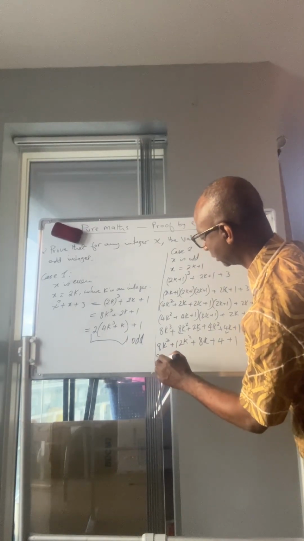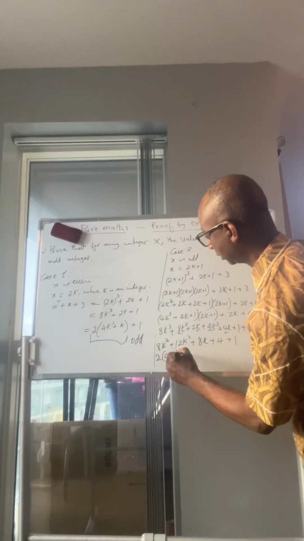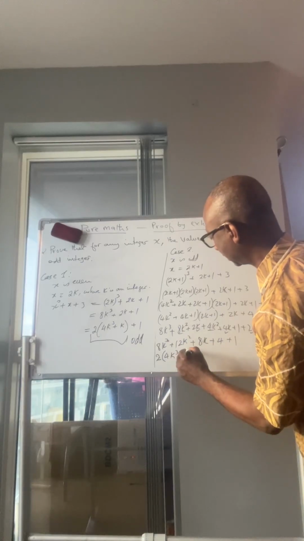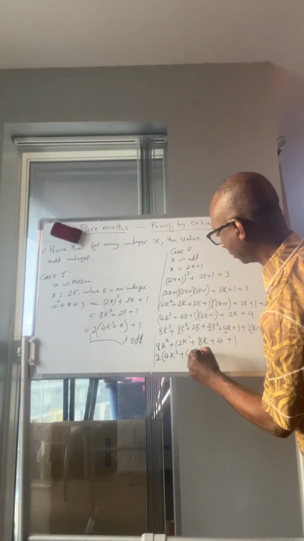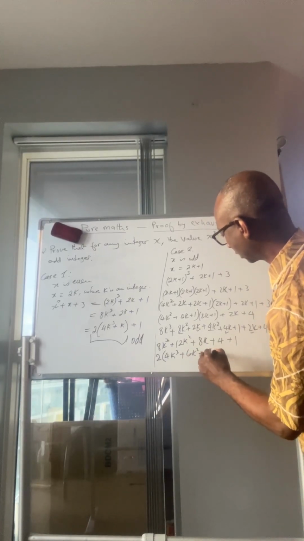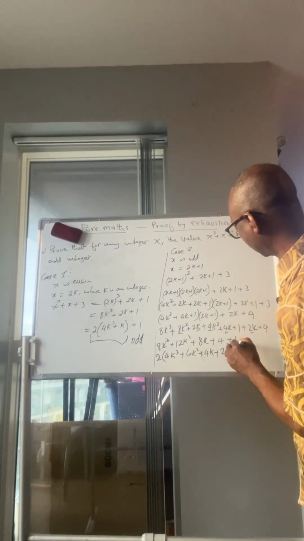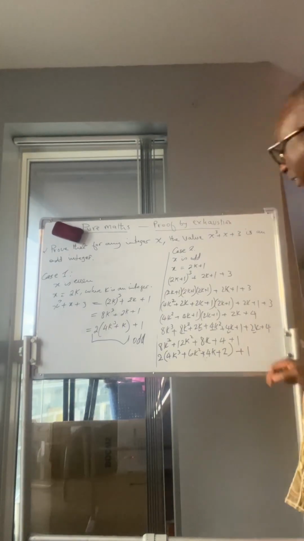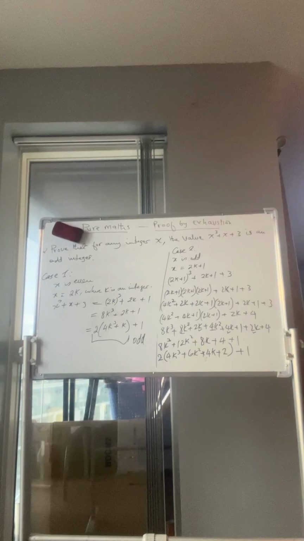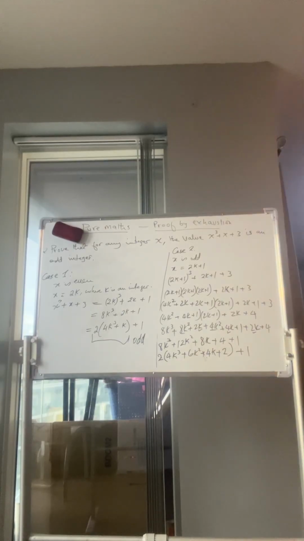So now let's do something here. We take 2 out, and then we put 4k cubed plus, this now will be 6k squared plus, this will be 4k plus, this now will be 2. We close our brackets and we still have our 1 here outside. Can you see that? What are we trying to do here? This k we said is an integer.